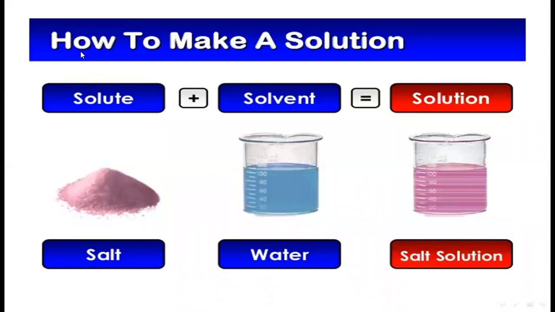Here you see how to make a solution. Solute plus solvent is equal to solution. Here is the salt. When the salt is dissolved in water, they make a solution, and this solution is called salt solution. And if you put sugar in water, they also make a solution, and we call this a sugar solution.